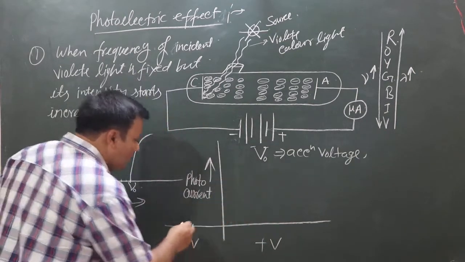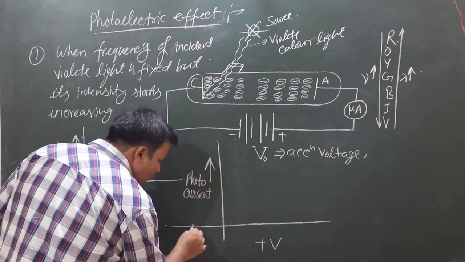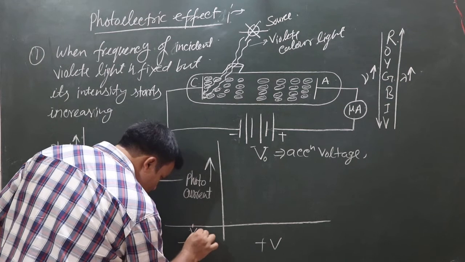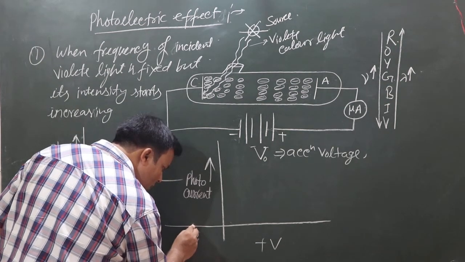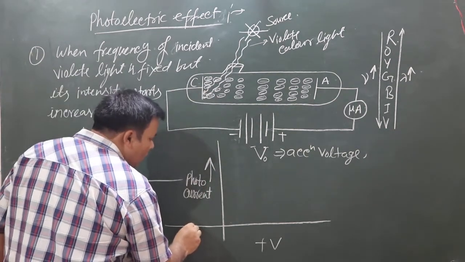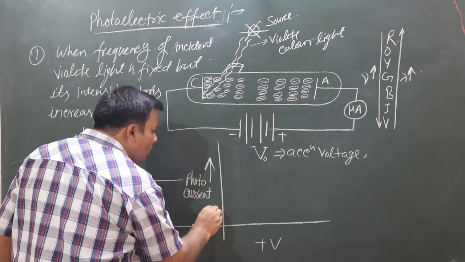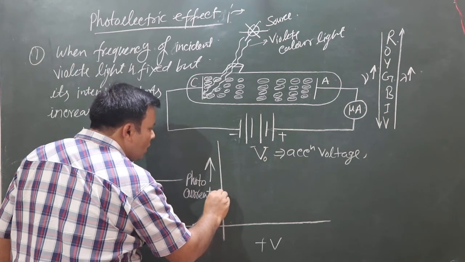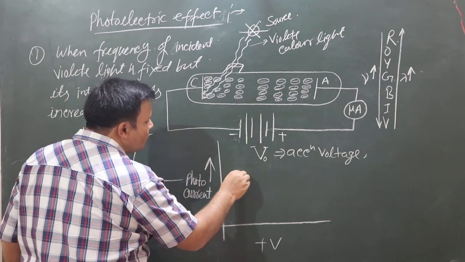Then we can see this is the stopping potential, and when it is incident on the metal surface like emitter plate C, it will nullify the applied voltage, that's called stopping potential, and the photocurrent will start.